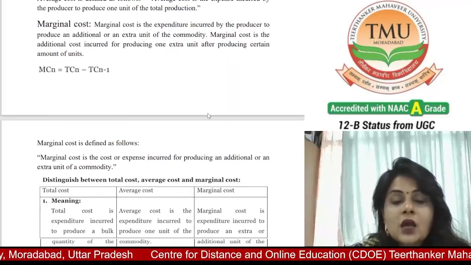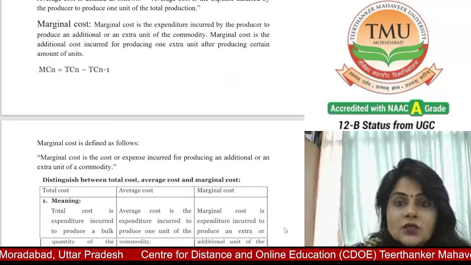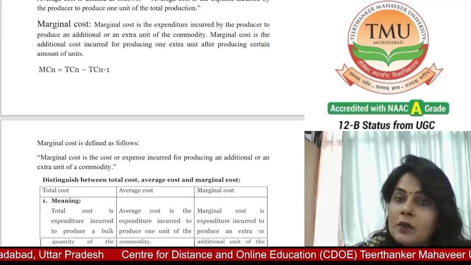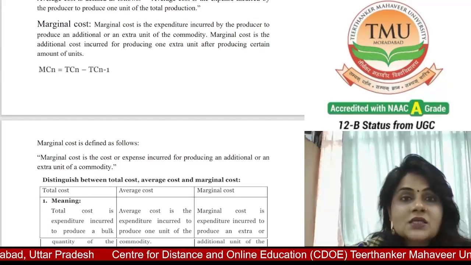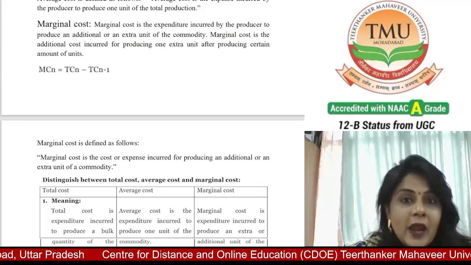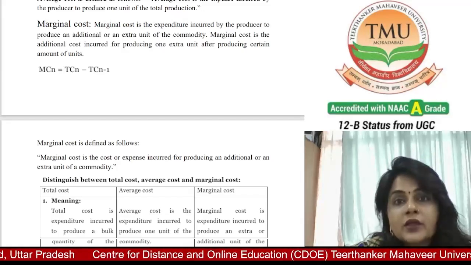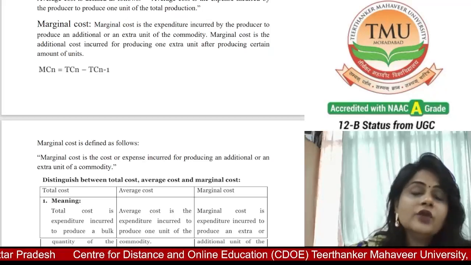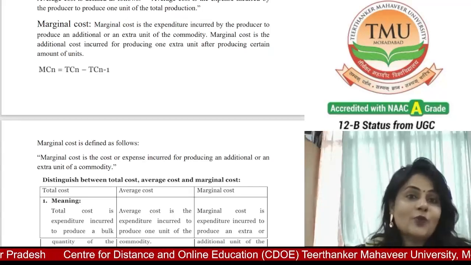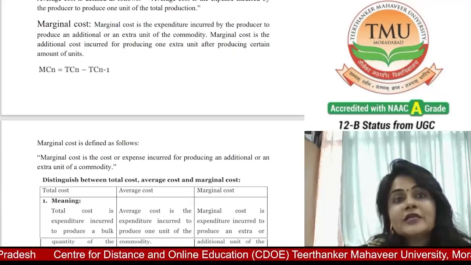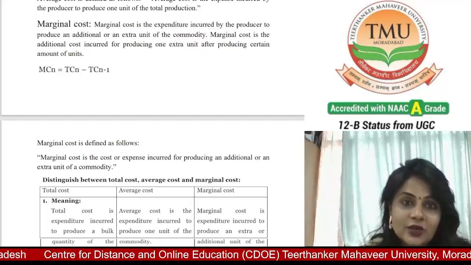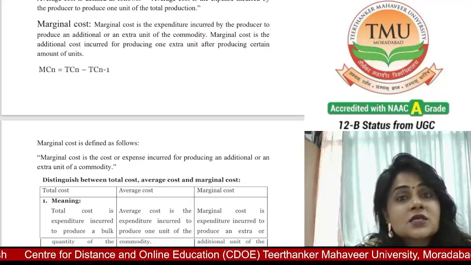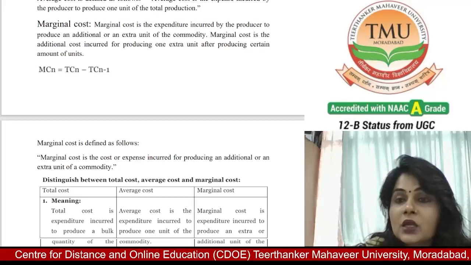Hope, students, you well understood what is the total cost and what is the average cost. Now we discuss the marginal cost. Marginal cost is the expenditure incurred by the producer to produce an additional unit. Where we use the word marginal in economics, you should know it means extra or additional units of the commodity.